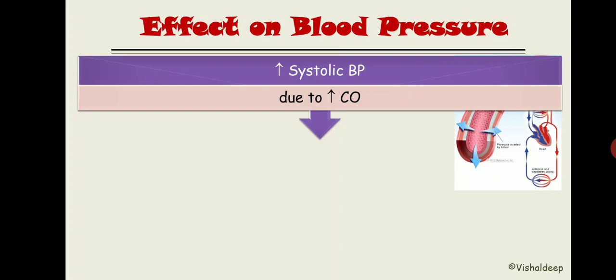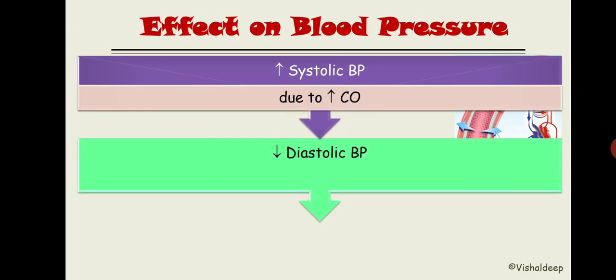Now what will happen to the diastolic blood pressure? It is actually the reverse of what happens to the systolic blood pressure. Diastolic blood pressure is going to get decreased. How is this diastolic blood pressure decreased? The reason is that due to excessive oxygen usage, it leads to a greater release of metabolic waste products and release of vasodilator substances that we already discussed in our previous slide, right?